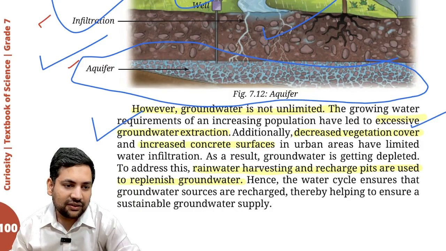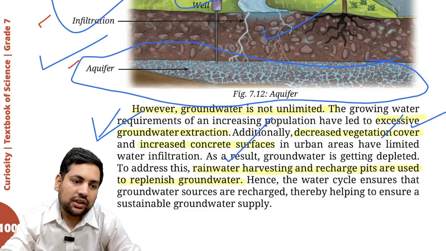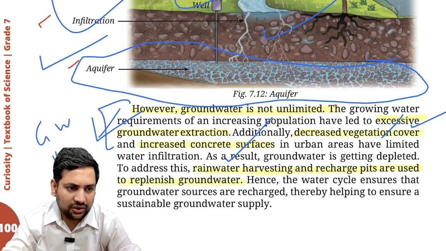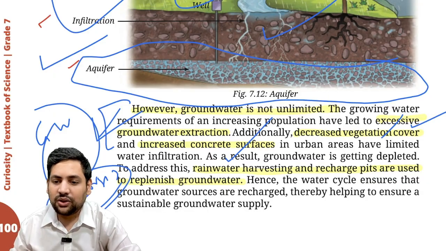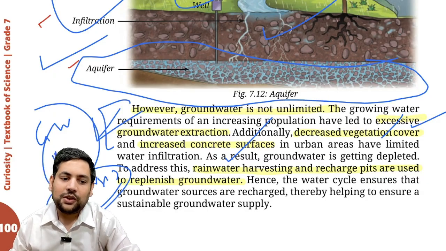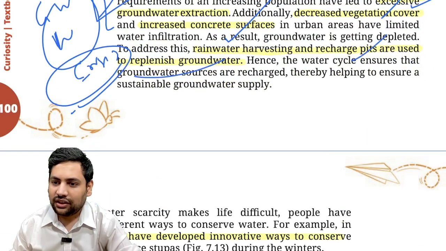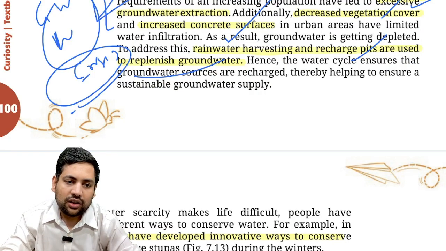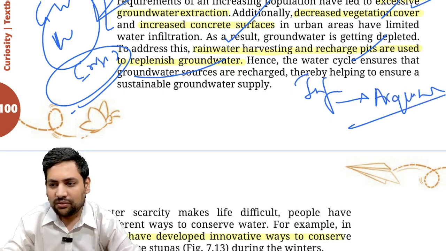Excessive groundwater extraction, decreased vegetation cover, and increased concrete surfaces are all reasons why you have groundwater, or in general water, crisis at many places. Even in cities like Bangalore, you have these crises. What are the solutions? Rainwater harvesting, recharge pits. Correct? These are the solutions, so that there is more infiltration. More infiltration means the aquifers will be replenished, and then you can use it.